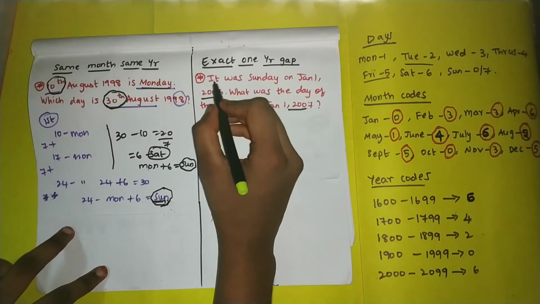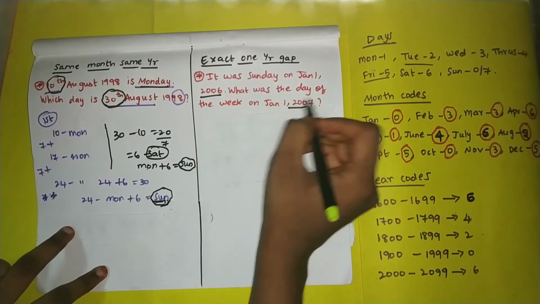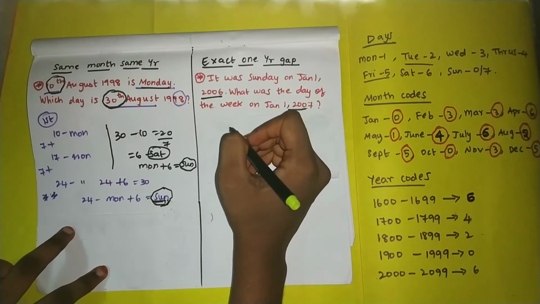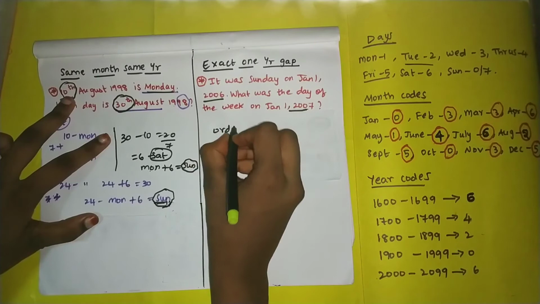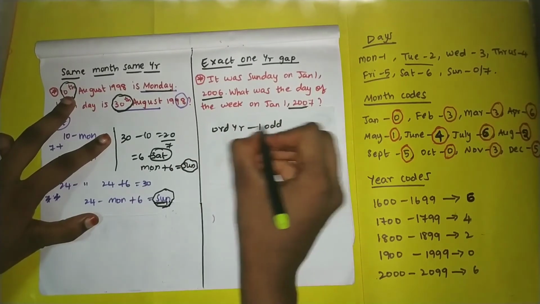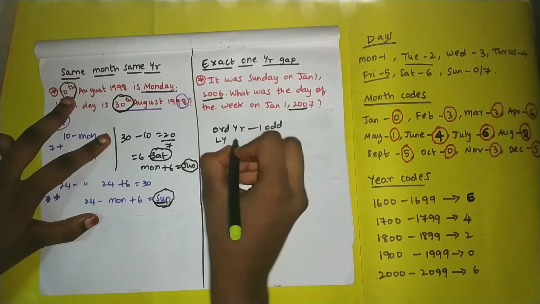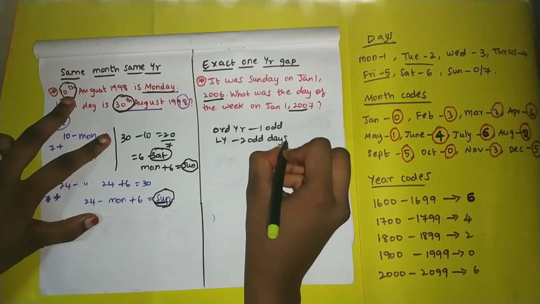The question is, it was Sunday on Jan 1st 2006. What was the day of the week on Jan 1st 2007? So here you have to remember one point. For an ordinary year, there is one odd day. But for a leap year, there are 2 odd days.